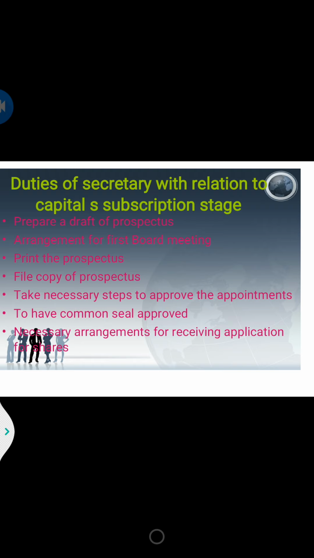The next is he is going to make an arrangement for opening of the bank account, and to have a common seal approved at the board meeting. A company cannot sign by its name, so it should have its common seal. To approve the common seal, a board meeting should be held. Then he is going to make an arrangement for receiving the applications for shares. In capital subscription we are going to invite the public, so applications for the shares should be received. So he is going to make the necessary arrangements for the applications for shares.